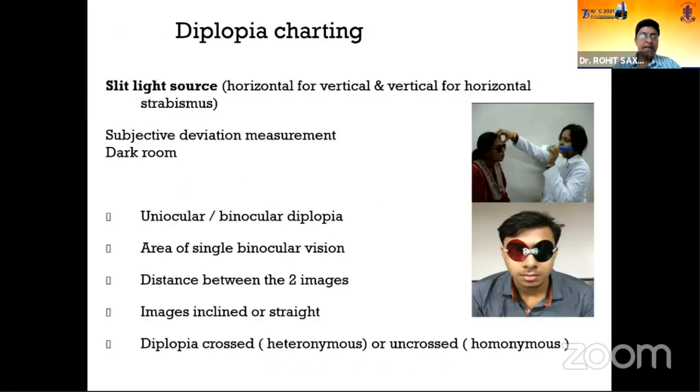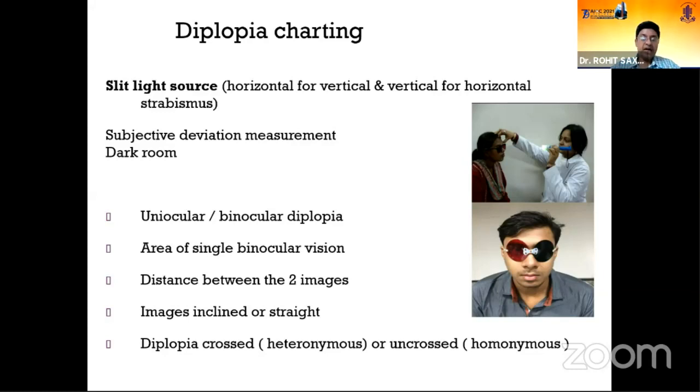Diplopia charting and pattern of the diplopia helps us to understand the cause of the strabismus or the deviation. And you need to do, of course, first check whether the diplopia is uniocular or binocular. You need to fix the area of single binocular vision. You see where the distance between the images is maximum, and very important, use a slit source for measuring diplopia because you need to identify whether the images are inclined or straight.